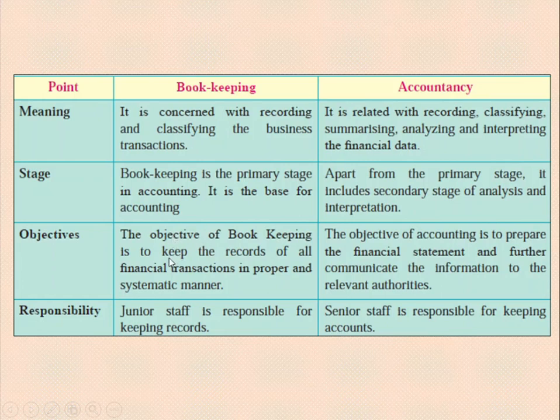Objective, of course, is only to keep the record of financial transactions in a proper and systematic manner. But here, to prepare the financial status, we need to open journal, ledger, then cash book, and we have to follow double entry. We have to keep all the records and further communicate the information to the relevant authority. So here we can find profit and loss.